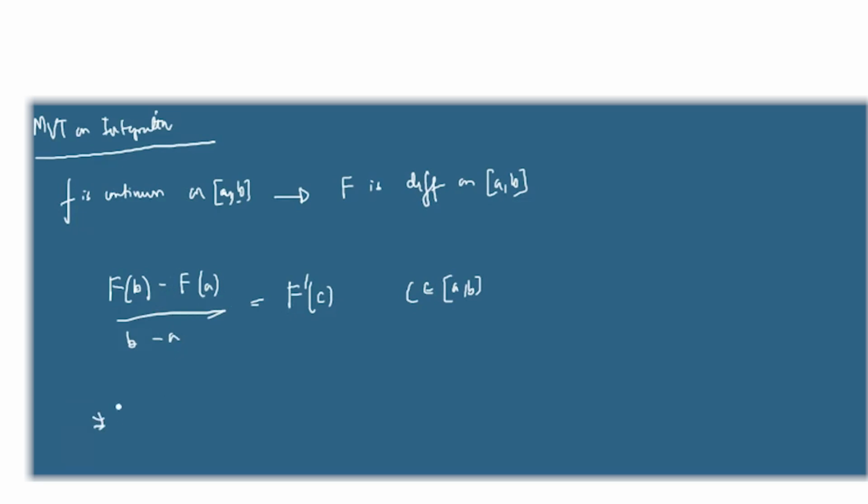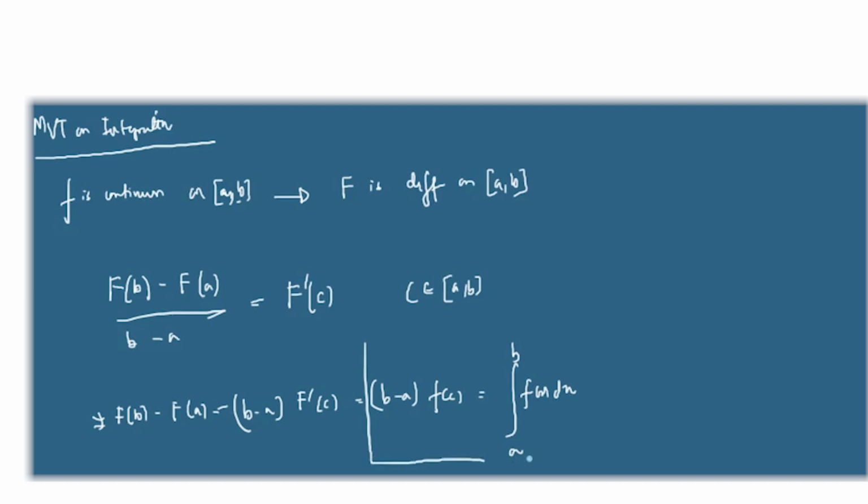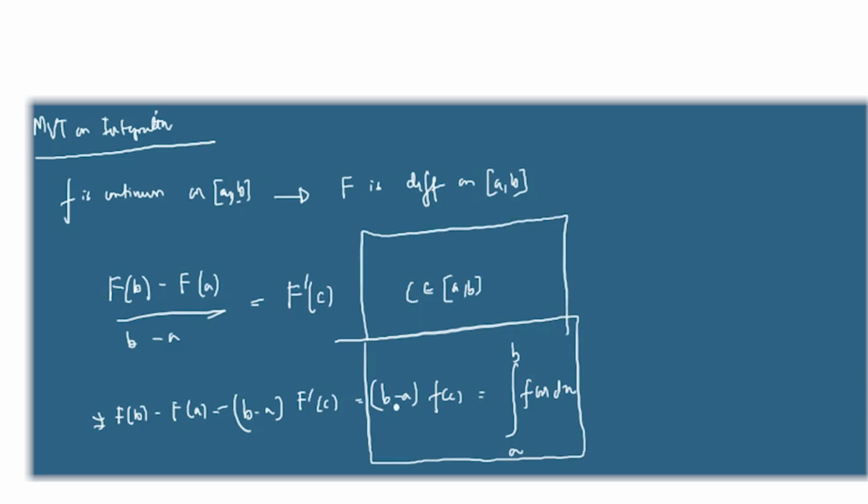So we can write that F b minus F a is therefore b minus a times F dash of c, which is nothing but b minus a times f of c. So we get F b minus F a is integration a to b f of x dx. So we get that if f is continuous, we can get a c such that the integration can be written as this times this, which means intuitively that if you have a function like this, a to b,